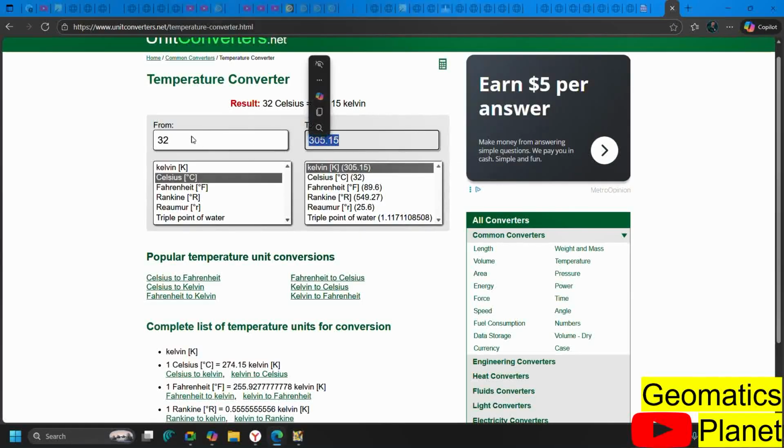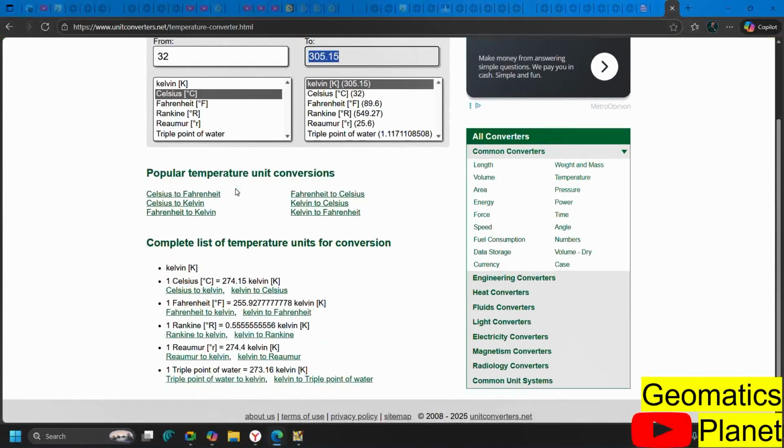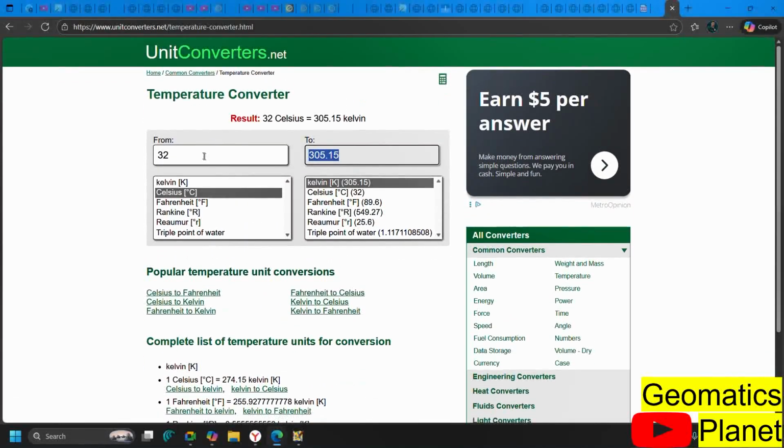The moment you put something in, it can make this kind of conversion quickly for you. But let's say we have temperatures and want to make this conversion, and you put something in and it comes up like this.